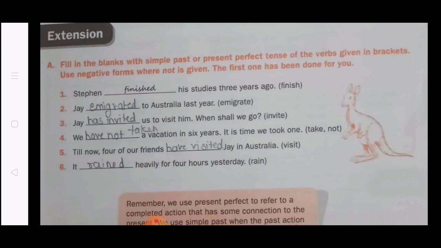Next is the extension. Fill in the blanks with simple past or present perfect tense of the verb given in the bracket. Use negative forms where not is given. The first one has been done for you. This is also an easy exercise. In this you have to put the simple past and present perfect tense. Don't forget what is written, present perfect tense, not the past perfect tense. You have to use either simple past